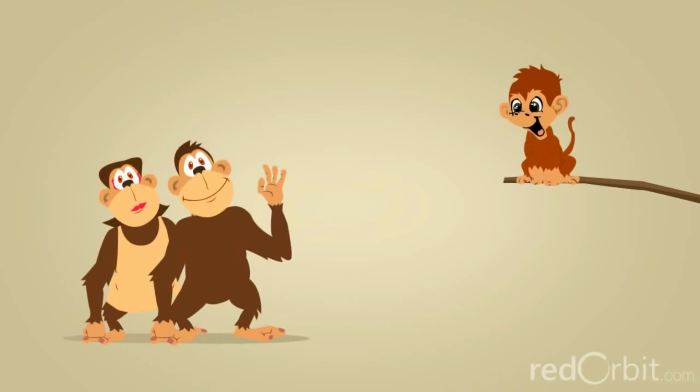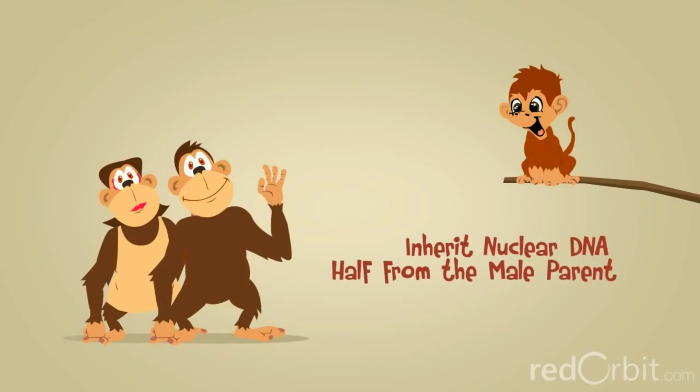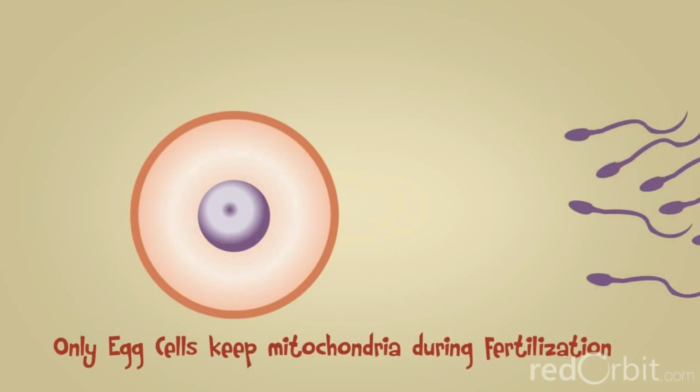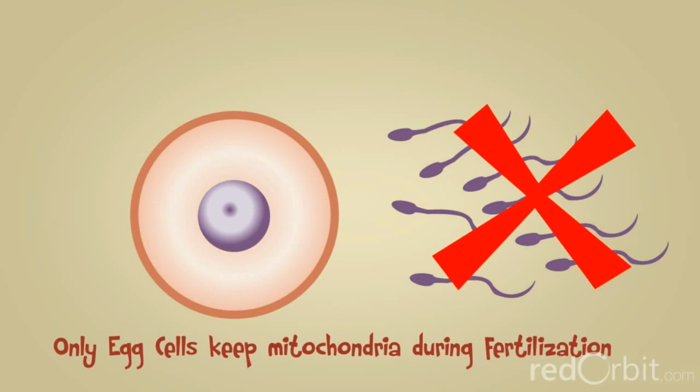In sexual reproduction, organisms inherit half of their nuclear DNA from the male parent and half from the female parent. However, organisms inherit all of their mitochondrial DNA from the female parent. This occurs because only egg cells, not sperm cells, keep their mitochondria during fertilization.